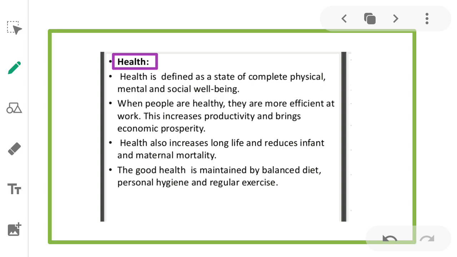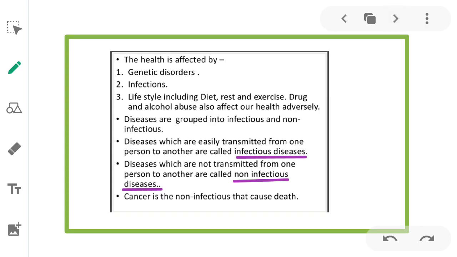Good health is maintained by balanced diet, personal hygiene, and regular exercise. Health is affected, first, by genetic disorders; second, by infections; third, by lifestyle including diet, rest, and exercise. Drug and alcohol abuse also affect our health adversely. So these are the three effects on health.